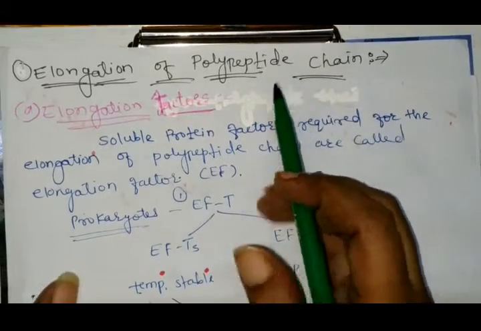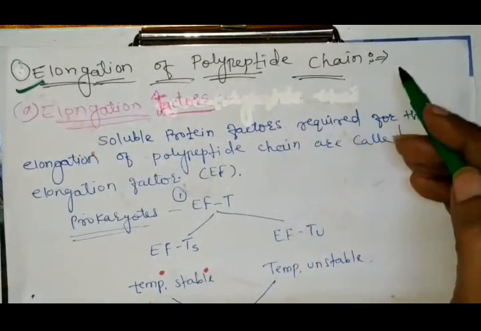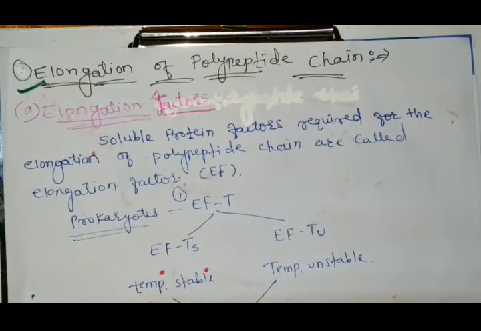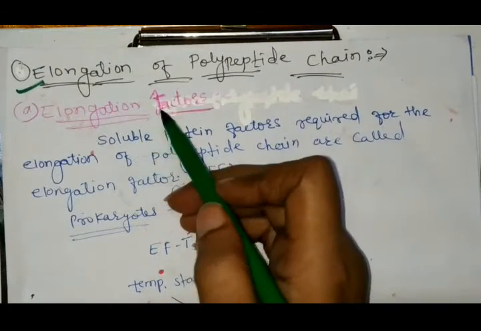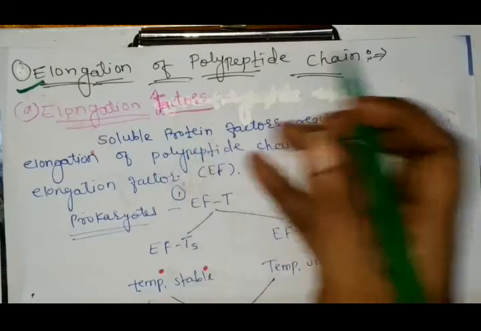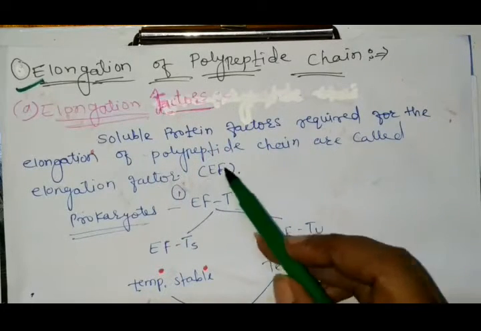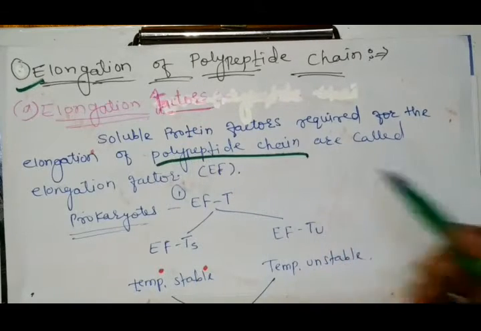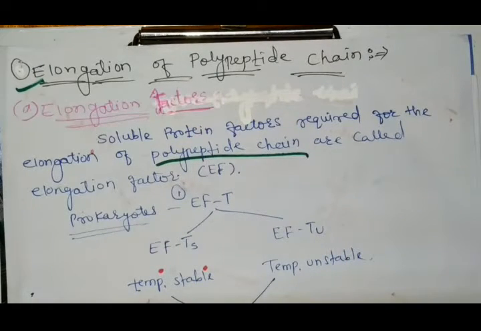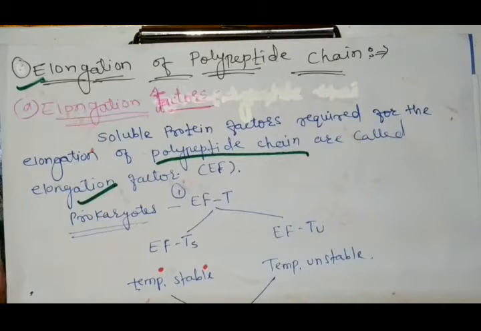And now in today's topic we will see about elongation of the polypeptide chain. For elongation of the polypeptide chain we require elongation factors. First of all, we see what an elongation factor is. It means there are some protein factors required for the elongation of the polypeptide chain, and these factors are called elongation factors. In prokaryotes and eukaryotes, different types of elongation factors are present.